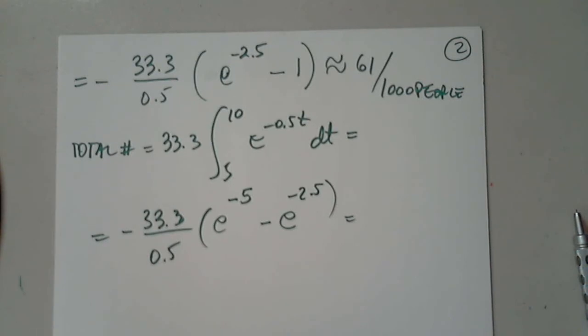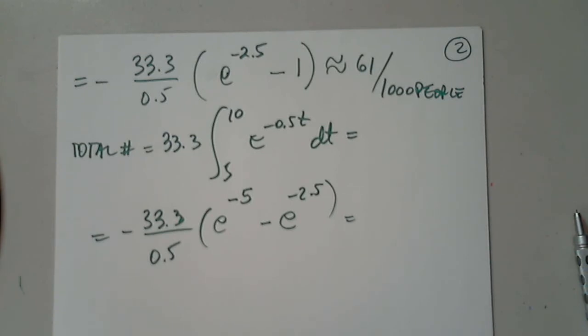Good. So I will copy what I had. That's how lazy people work. And I will put here negative 5, and then e, and that power is negative 2.5.